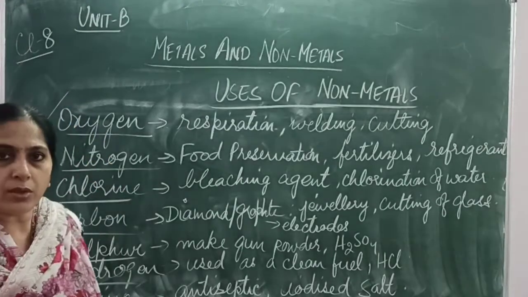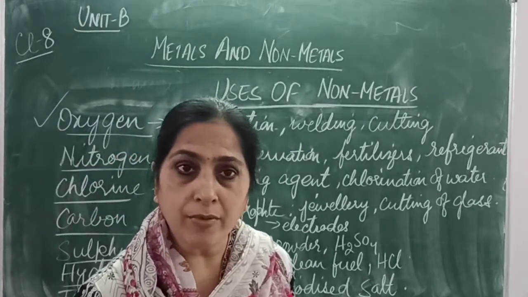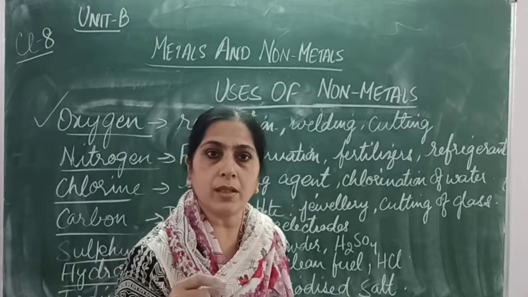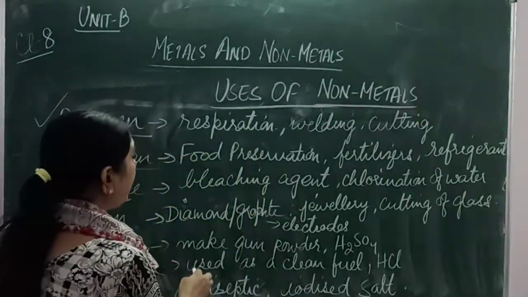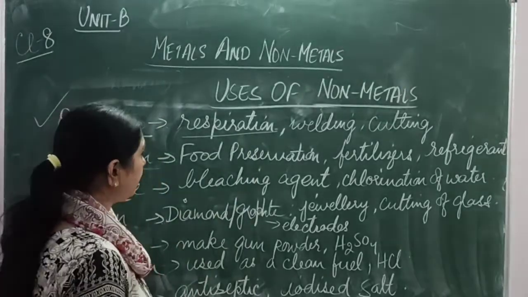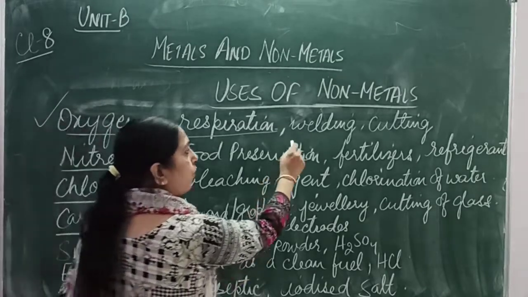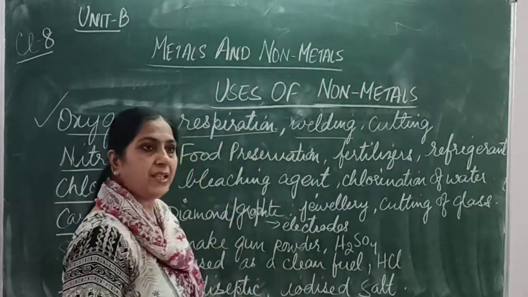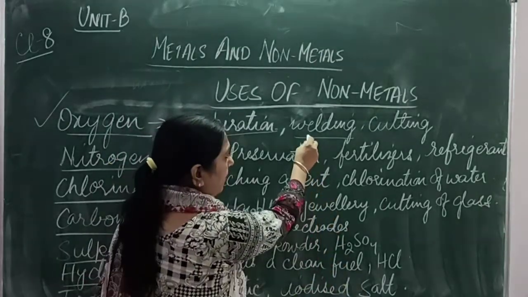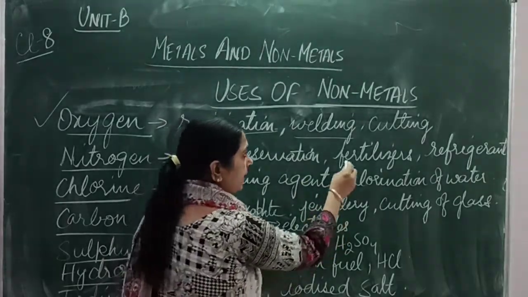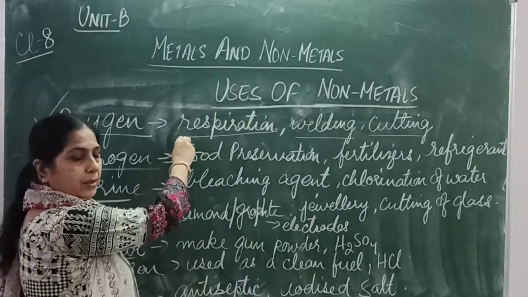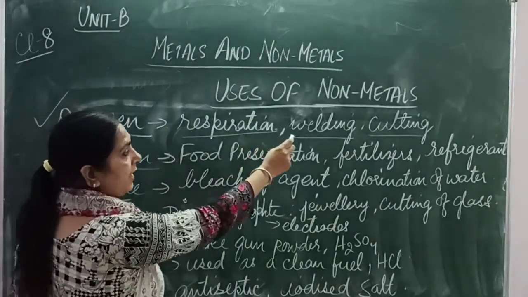Now oxygen, you all very well know that oxygen is necessary for life, for the life of organisms. It is the most important constituent of air and it is used in respiration. Oxygen is necessary for respiration, for welding, right? Welding is joining of any of the machine parts which have broken up. So welding is that process of joining or repairing, right? Then cutting. So oxygen is used for respiration, the most important function, welding and cutting.